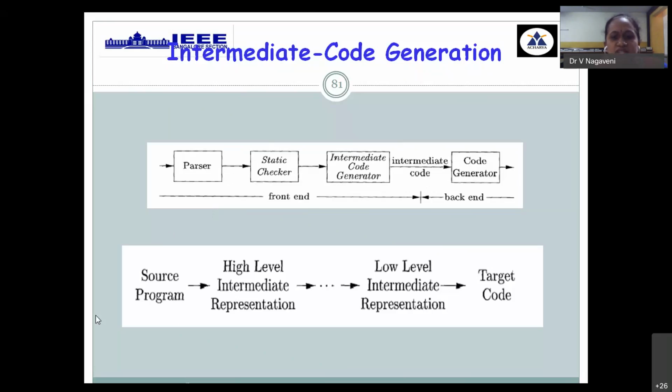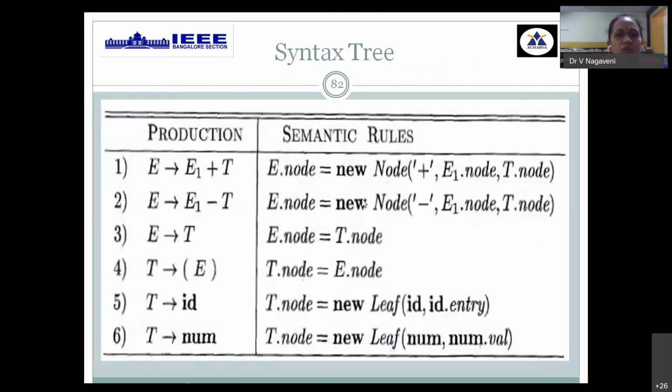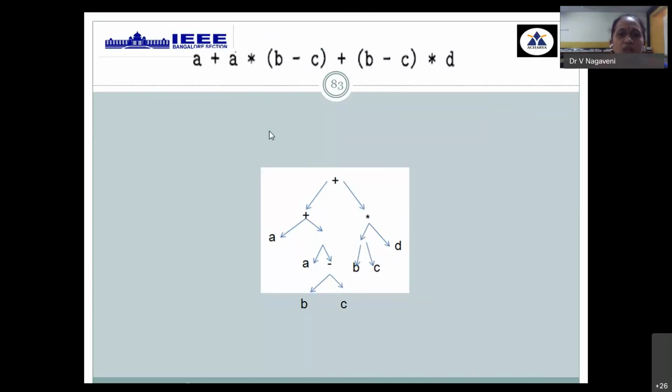So when you are generating an intermediate code, that intermediate code can resemble your input program, which is called high level intermediate representation, or it can resemble the backend output, the target code. It's called low level intermediate representation. So any number of levels of intermediate representation can be generated. Now for that, input will be the semantic rules required to create an intermediate code. Now, either you can go for syntax tree construction.